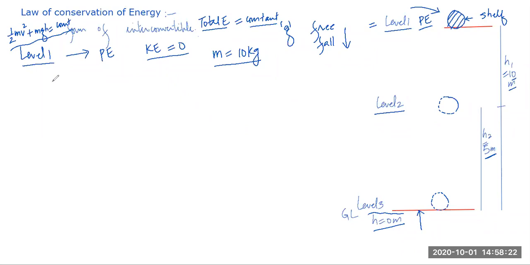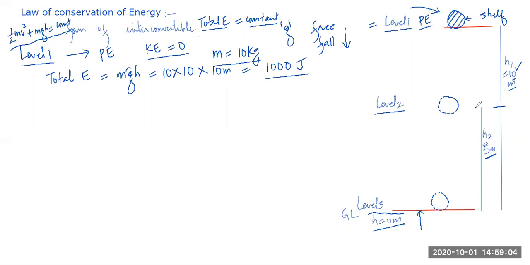So students, at level 1, what is the total energy of the ball? Can anyone help me? mgh. So what is the mass? Yes, sir, 10. Let us take g also. Actually it's 9.8, let's take it as 10 approximately. And what is the height at level 1? Height of the ball from the ground level? 10 meter. So total energy of the ball is 1000 joule. Am I right, students? 1000 joule.